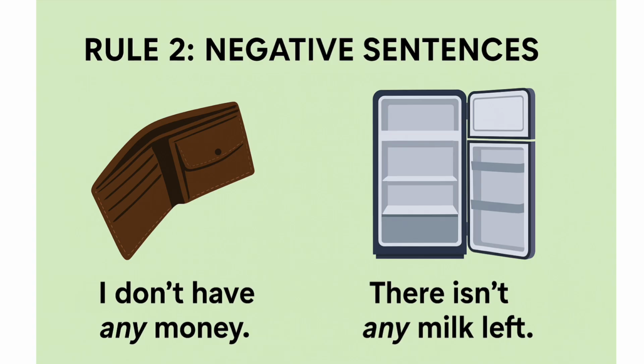Rule number 2. Use in negative sentences. We usually use any in negative sentences. Example: I don't have any money. This means zero, nothing at all. Let's look at more examples. He doesn't have any time to rest. We don't need any help. I don't have any money. There isn't any milk left.